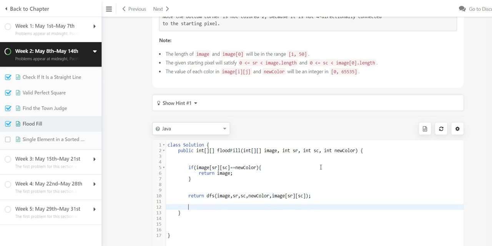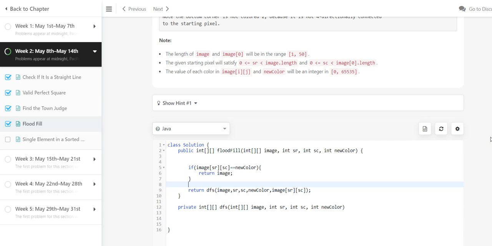So right now we'll start to implement the DFS. You can use void if you like, but I just want to make this one line, so I make the type int 2D, an array of 2D int.